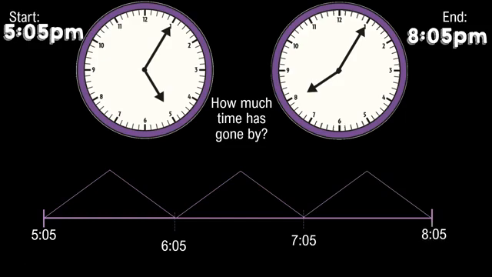To count how much time has gone by, I'm simply going to count my mountains. I have 1, 2, 3 mountains, so that means 3 hours have gone by.